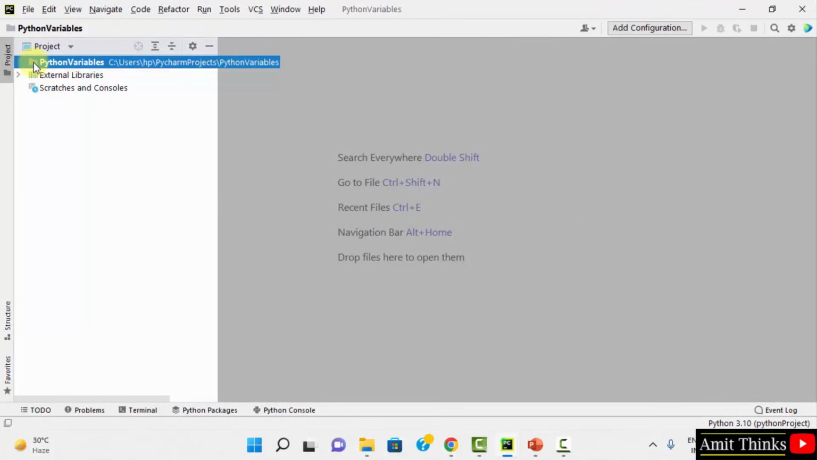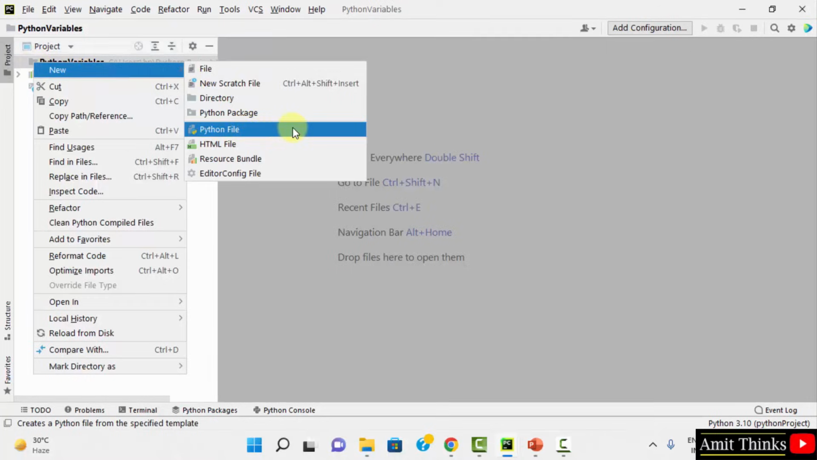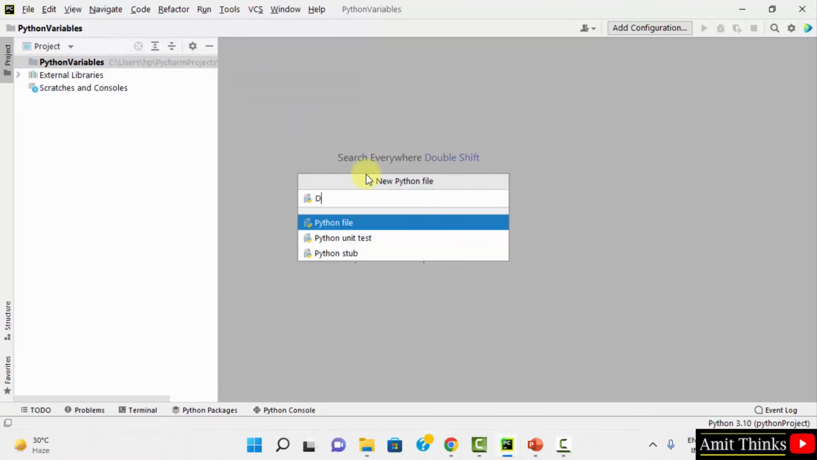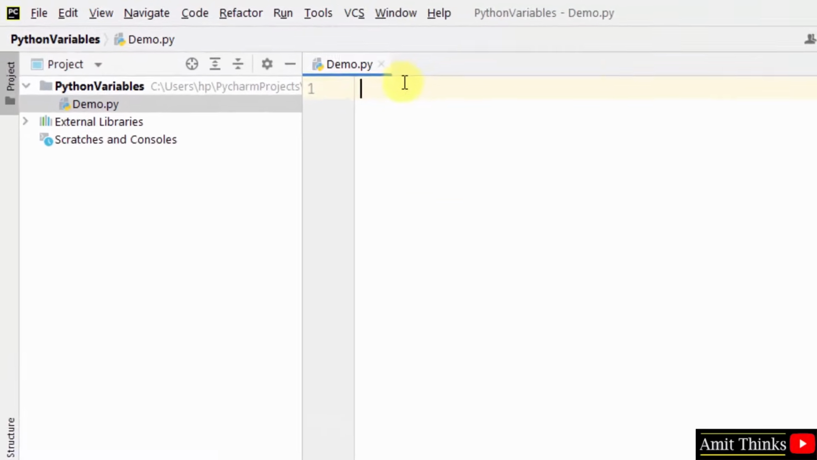Okay, so here is our project. Right click, create a new file, create a new Python file. I'll give it a name, demo. After pressing enter, it will directly create a new demo.py file. The file extension for a Python file is .py. Press enter. Now you can see we have created demo.py.